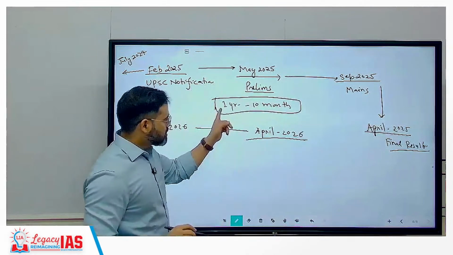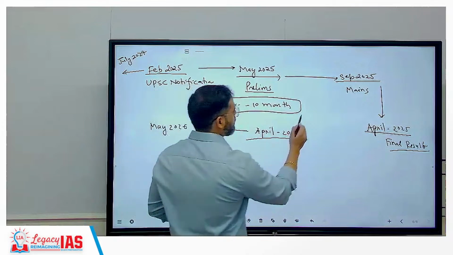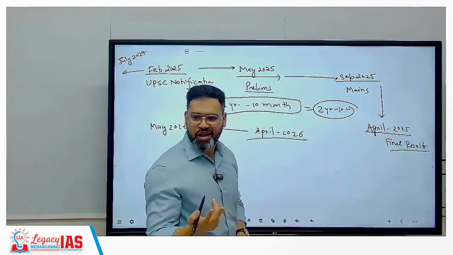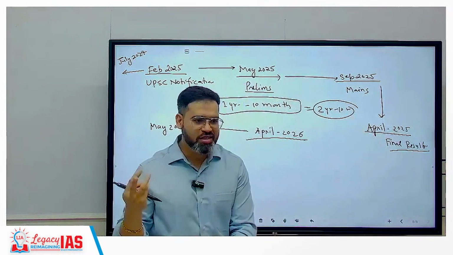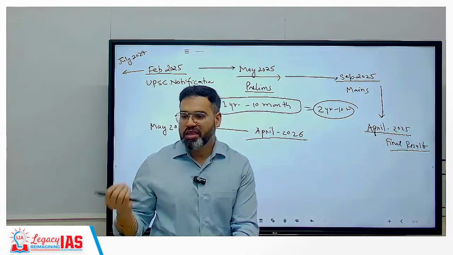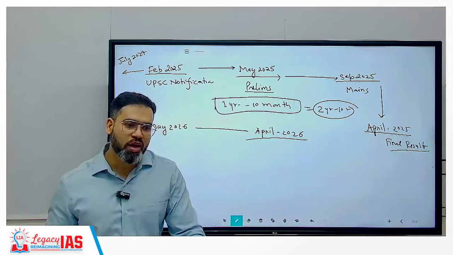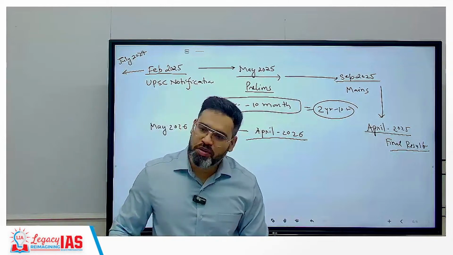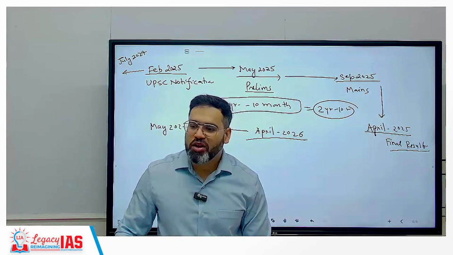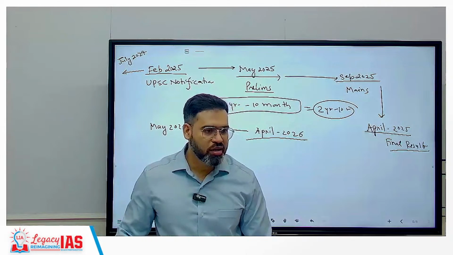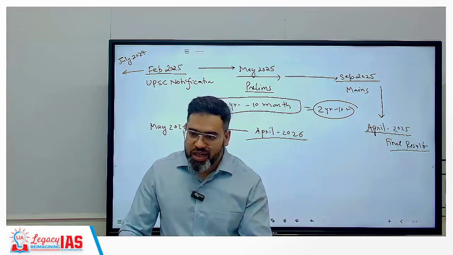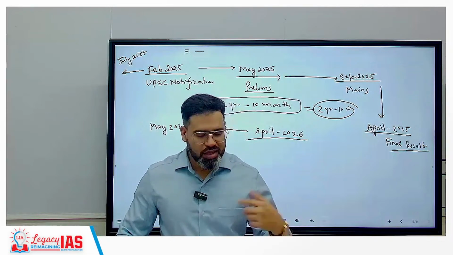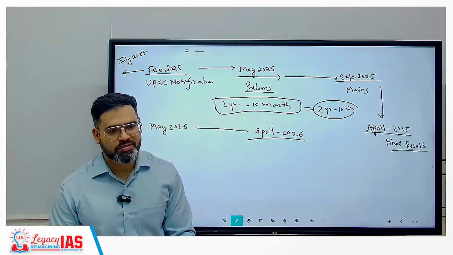2026. So this 1 year 10 months automatically becomes now 2 years 10 months, meaning 3 years. Just in the second attempt, 3 years done. And that is the problem with this UPSC. In this much time, what will happen? Some of your family members will lose hope. Your friends will lose hope, and at some moment you also are going to lose hope. And this is only the second attempt, I'm not even talking about the 5th attempt. And that is the reason this exam is difficult.